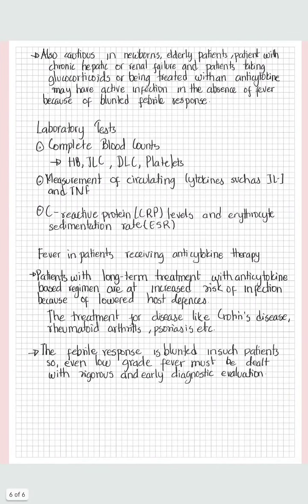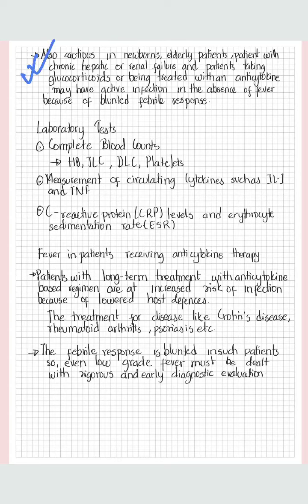We need to be cautious while examining newborns, elderly patients with chronic hepatic or renal failure, and patients taking glucocorticoids or being treated with an anti-cytokine, because they may have an active infection in the absence of fever because of a blunted febrile response. Even in the absence of fever, they may have an active infection.